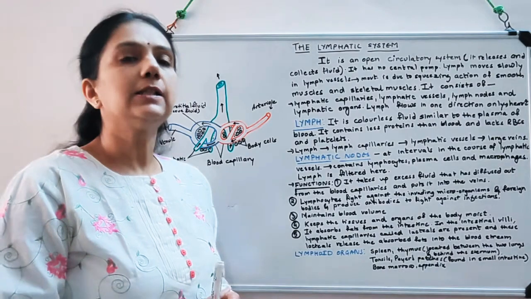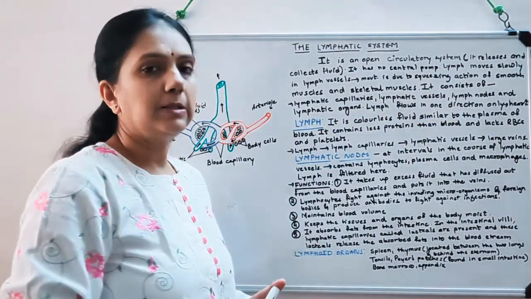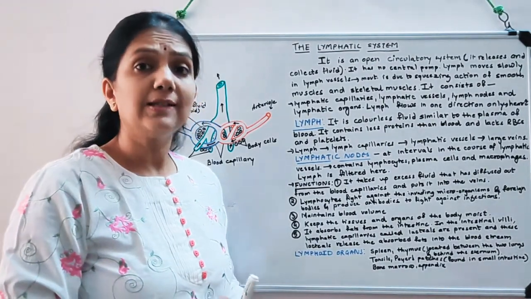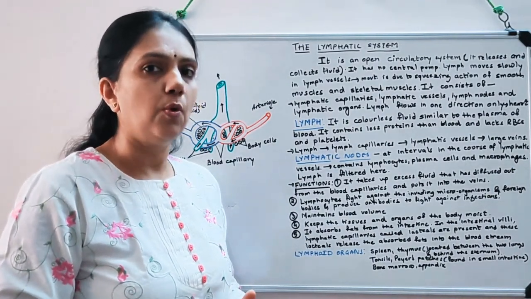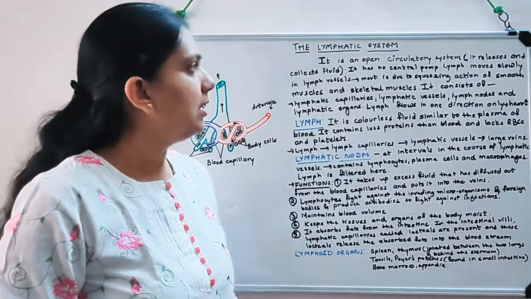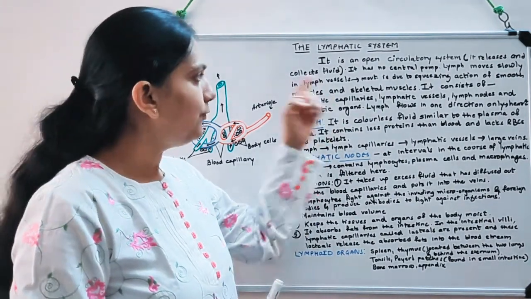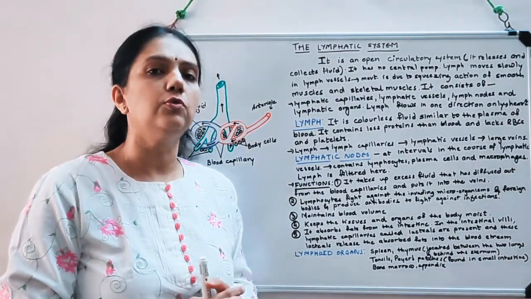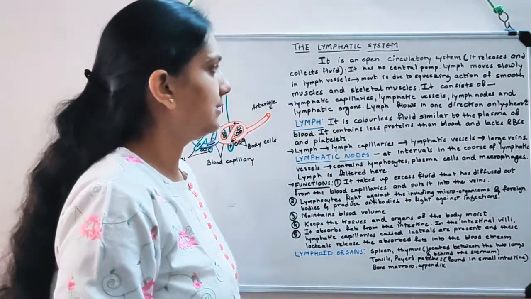Now lymphatic system is an open circulatory system. That means it releases and collects fluid, and it has no central pump. In the blood circulatory system, if you know, there is a central pump, that is the heart. Now lymph is the fluid that circulates in the lymph vessels, and the movement of lymph is due to squeezing of smooth muscles and the skeletal muscles.